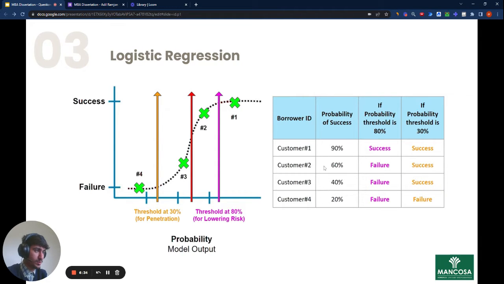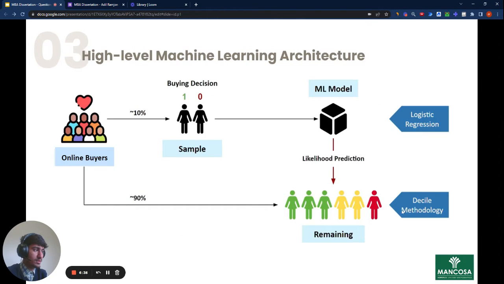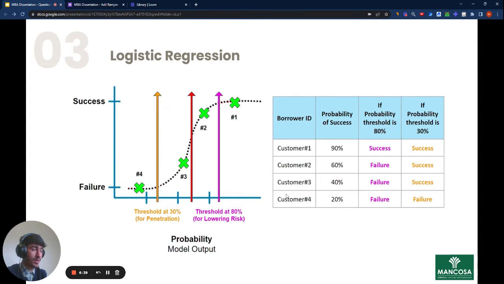We have different percentages. And using decile methodology, we will use the revenue figures that we've provided before to identify what our aim is. Are we aiming to target the maximum people? So we'll go for market penetration. Or are we aiming to having the lowest risk? So targeting people who are most likely to comply. So now we will apply the machine learning algorithm to the data. And in the next sheet, we'll look at the results.